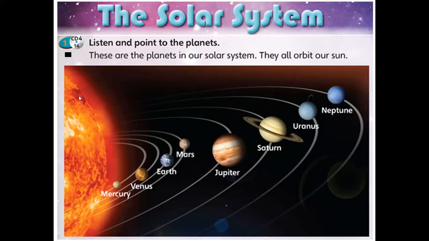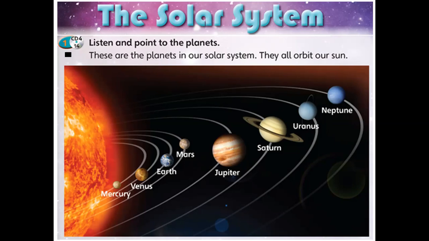So look here, this is the sun, the big item here, and then the other planets. If you take a look at this picture, you'll find the sun and 8 planets. So how can we read these planets, and how can we pronounce them?